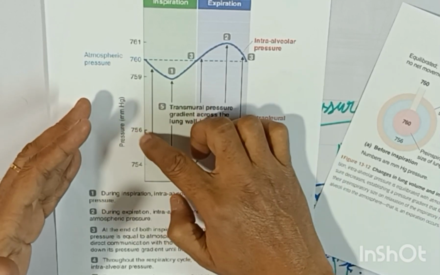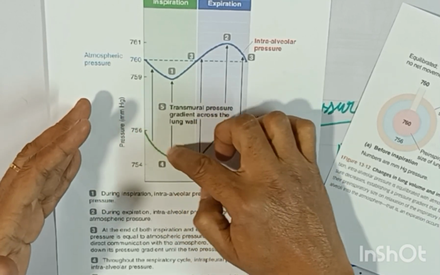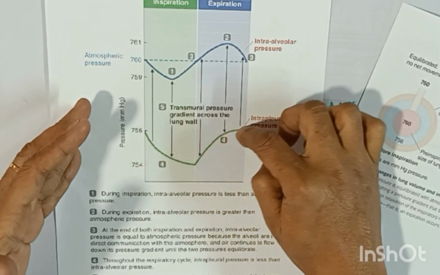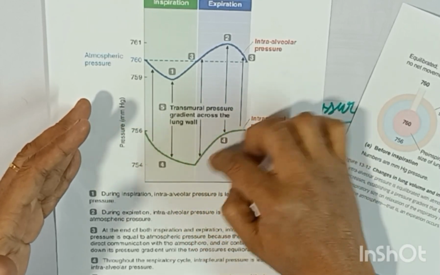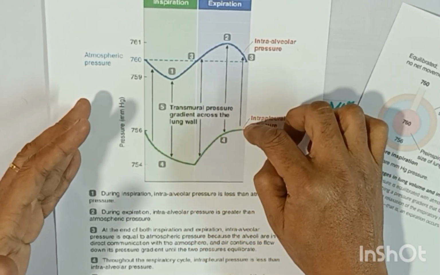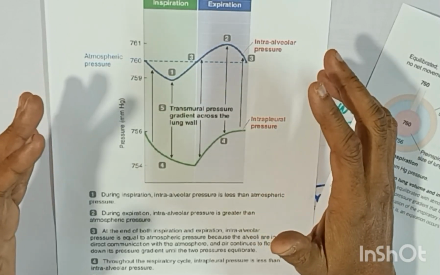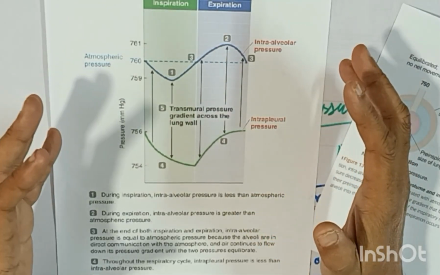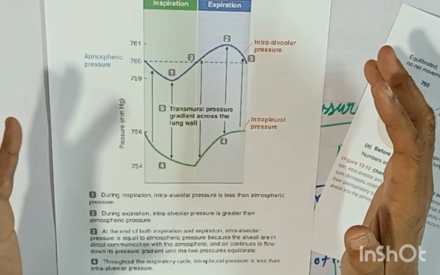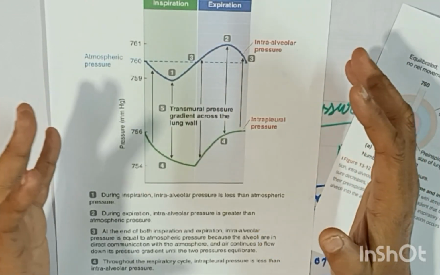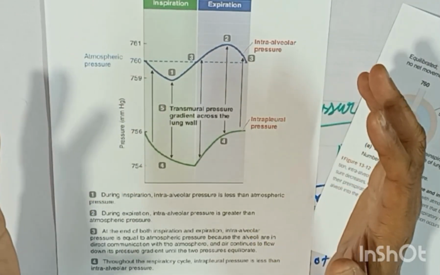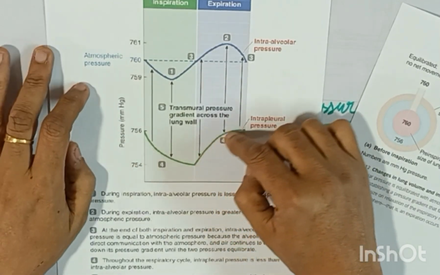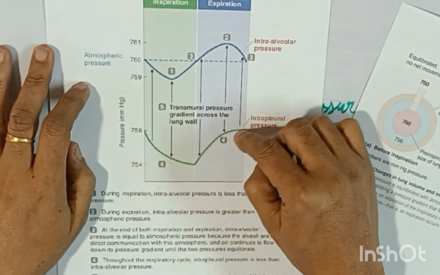So the pressure has to go down. The pressure will go down and it will go up. It will go up in the expiratory cycle so that the lung can compress the air. This compression is reflected by a pressure rise.